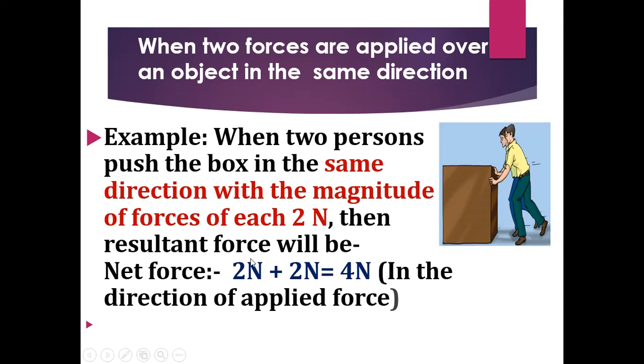So 2N plus 2N is equal to 4N. The force is applied in the same direction by two persons, so the net force will be 2N plus 2N equal to 4N.